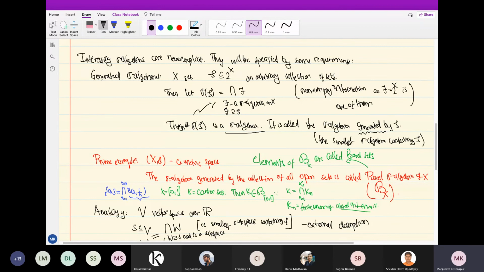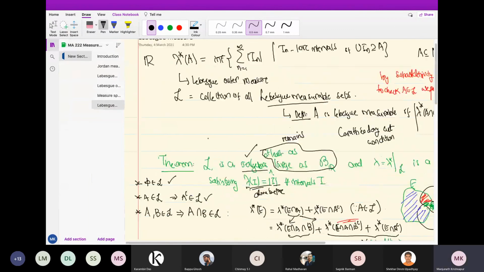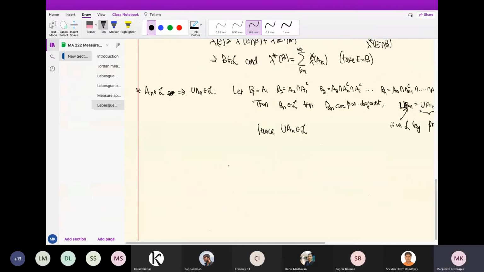It's hard to give a set which is not in the Borel sigma algebra, and even harder to give a set that is not in the Lebesgue sigma algebra. It's also not entirely obvious that the Borel sigma algebra is not equal to the Lebesgue sigma algebra. So in other words, all I'm saying is that we should address this question, and we will address maybe not all parts of it, and not on the positive side of things.